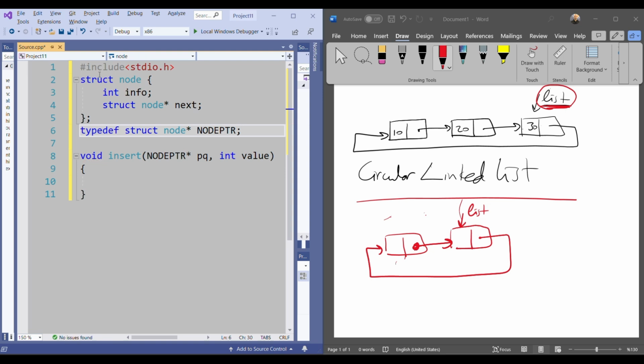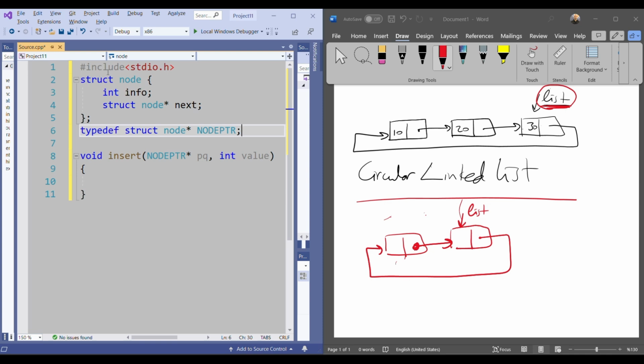Actually, this is a circular linked list. The last node will be connected to the first one, but in the structure, since it is one directional, I mean, every node always points to the node on the right-hand side, I don't need to make any change here. So the same structure still solves our problem. I can keep it. But in further explanations, when I talk about other types of circular linked list, I will change this structure.